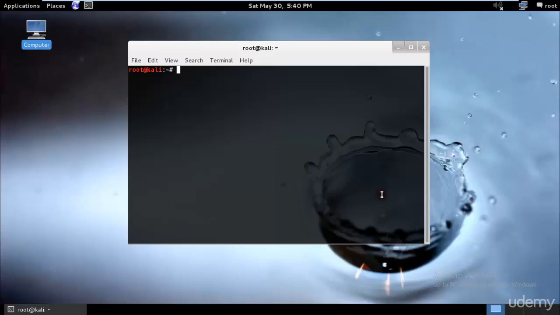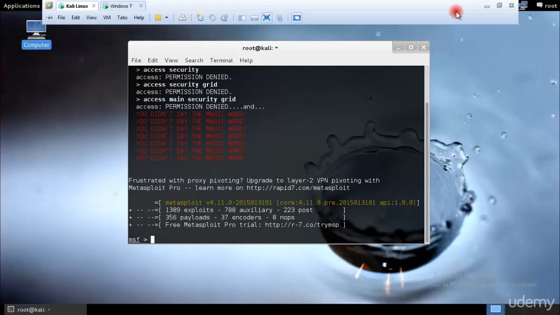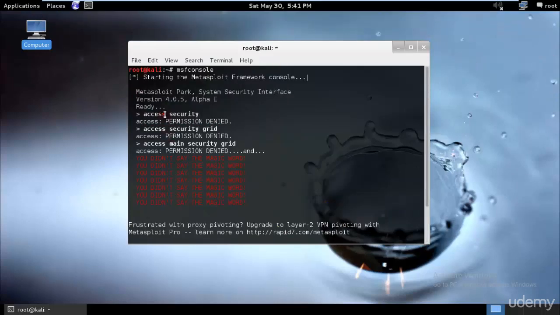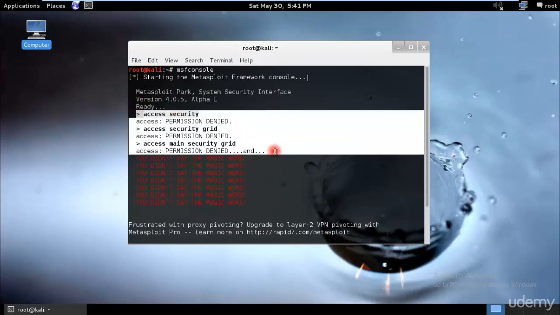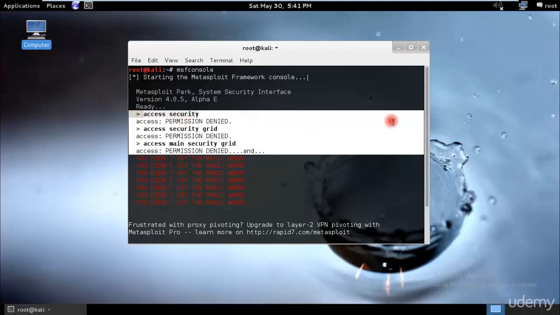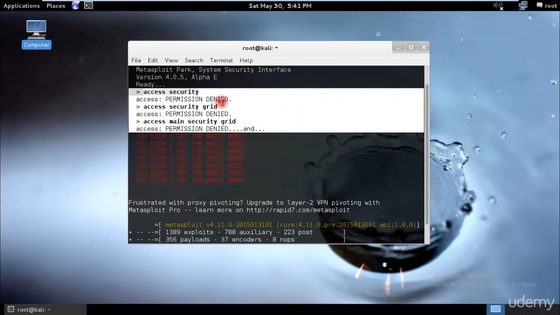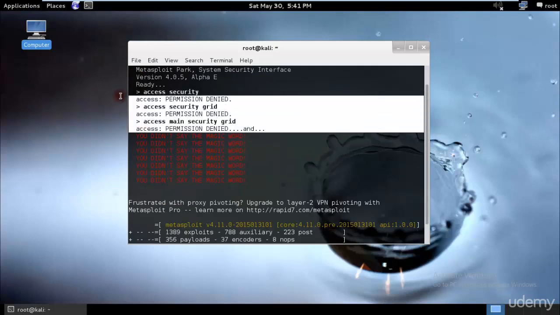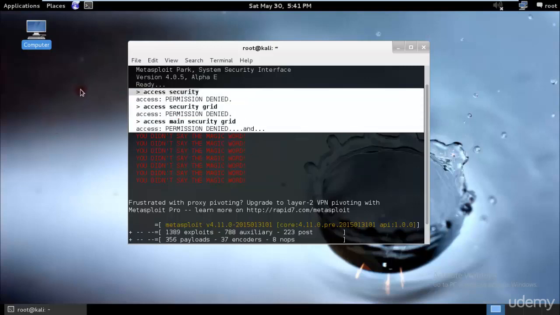Just fire up the MSF console by typing msfconsole and wait around 2 to 3 minutes, or maybe 5 if you have a slower system. Okay, so we have our Metasploit started, and if you get the same thing, access security permission denied, this is just a kind of troll that Metasploit has written. If you're new to Metasploit and you see this, don't worry about it, because it is just for fun, created to troll new users. So just ignore it.